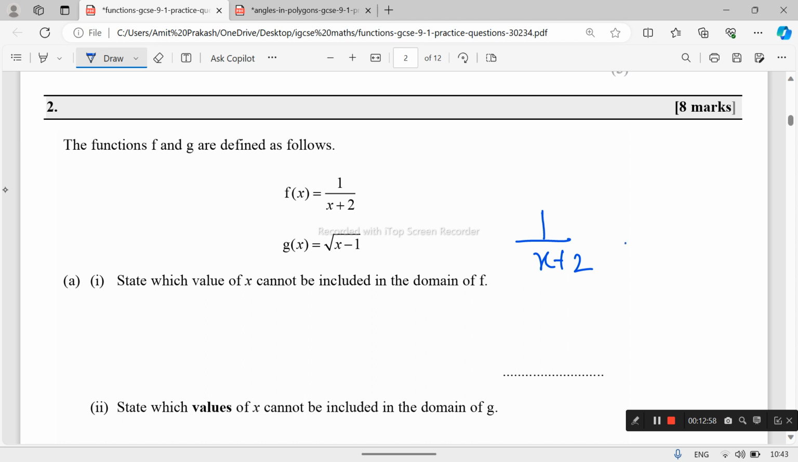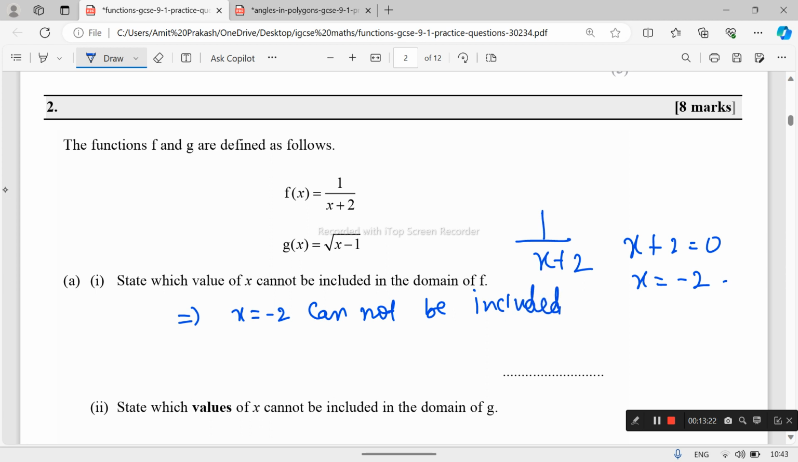This function is not defined for x plus 2 equals 0. If we put x equals minus 2, then this function will be undefined. So x equals minus 2 cannot be included in the domain of f. Since the denominator can never be 0, x equals minus 2 cannot be included in the domain of f.